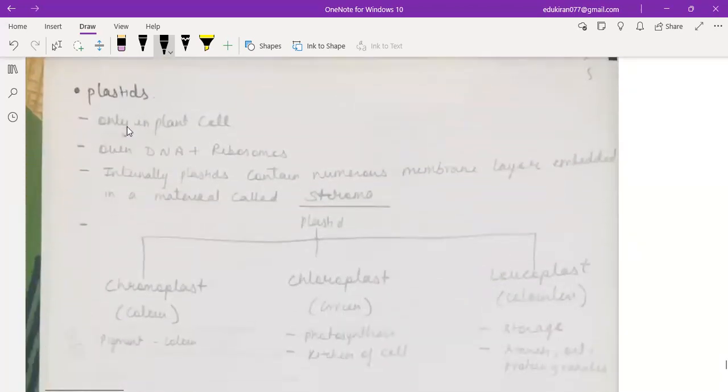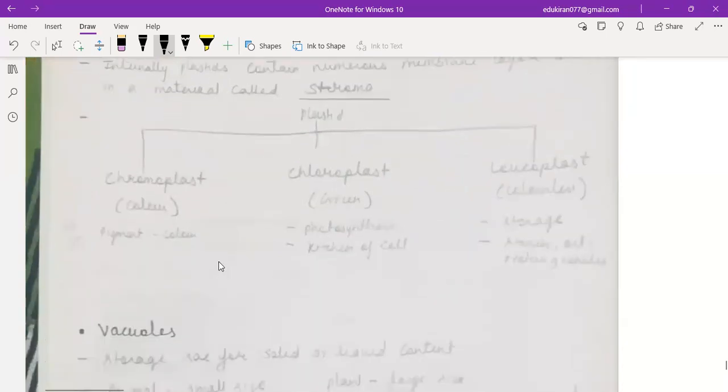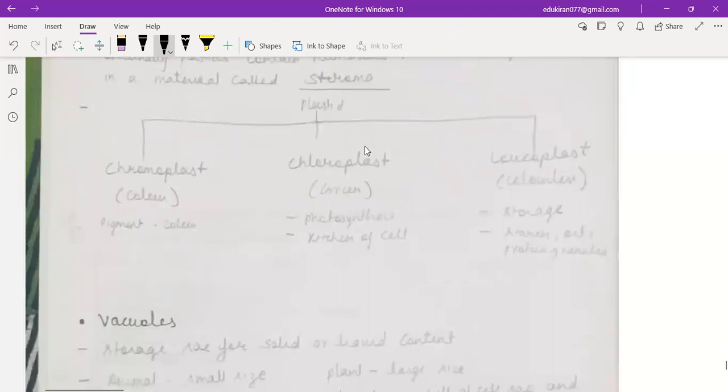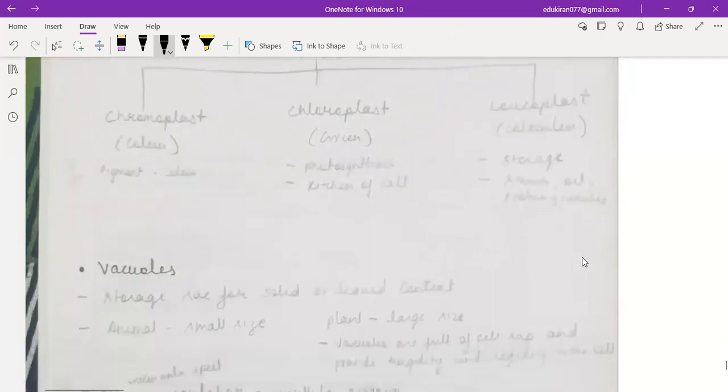Now coming to plastids, they are very, very important. They are only present in plant cells. They have their own DNA and ribosomes. Somewhere they look like mitochondria only, right? So they are of 3 types. Chloroplast, chromoplast, leucoplast. Chloroplast is green, basically photosynthesis, the kitchen of the cell. Chromoplast is colored, and leucoplast is colorless or white. They store starch, protein and all.